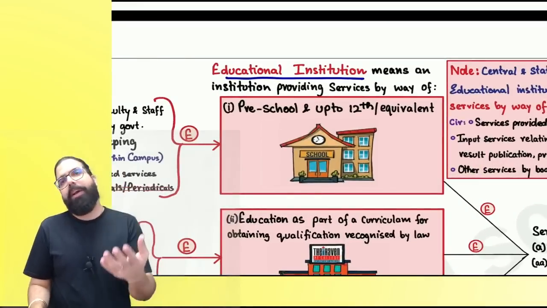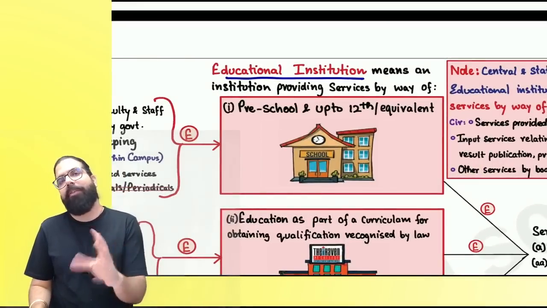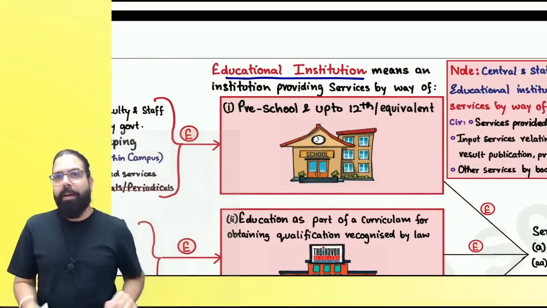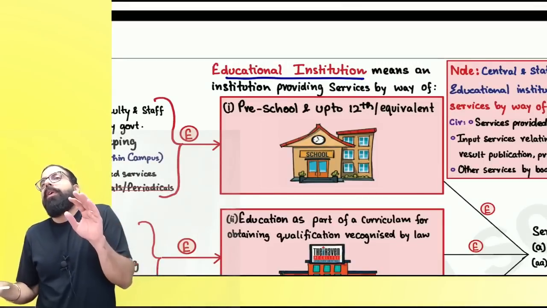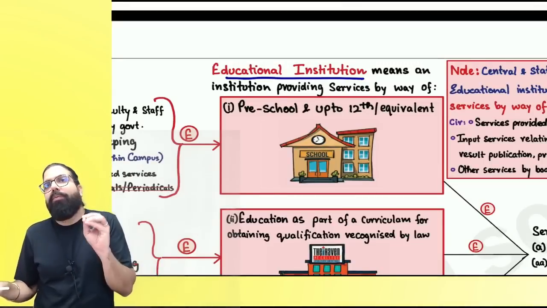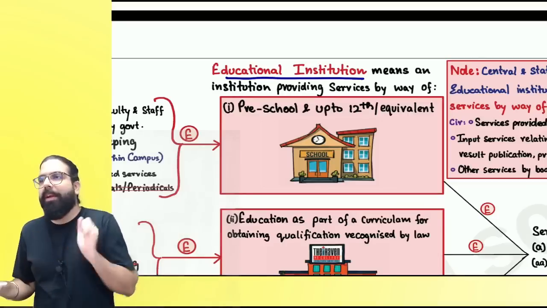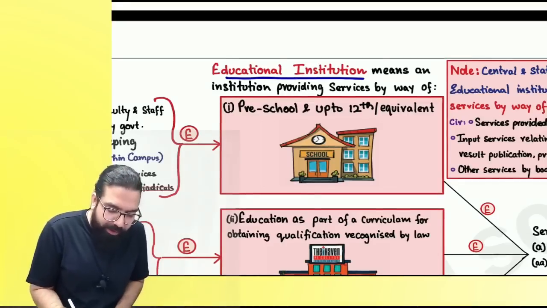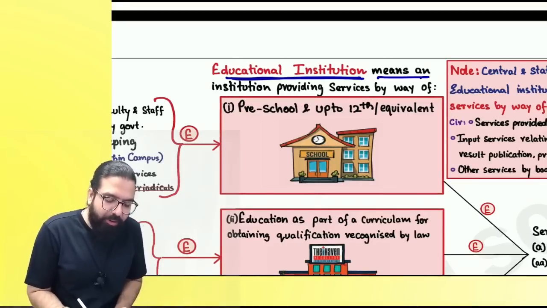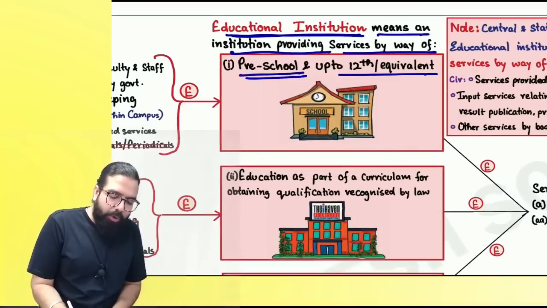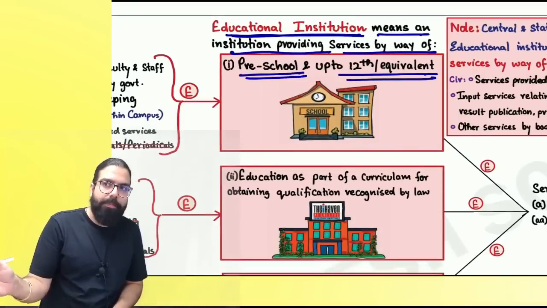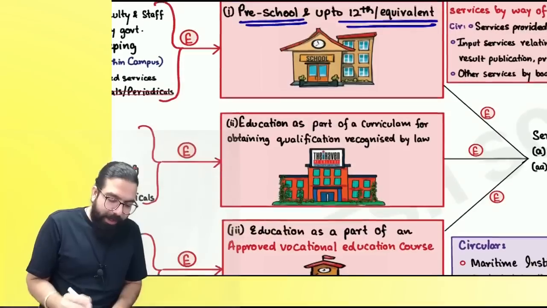Now, everyone, I am going ahead and teaching you. I am giving education. Mine is not an educational institution as per government. Now, we have to go ahead and understand which are the educational institutions as per the government and to whom which services will be exempted. Let's understand educational institution. First of all, educational institution means an institution providing services by way of preschool up to 12th or equivalent.